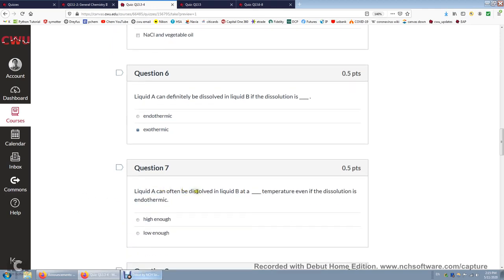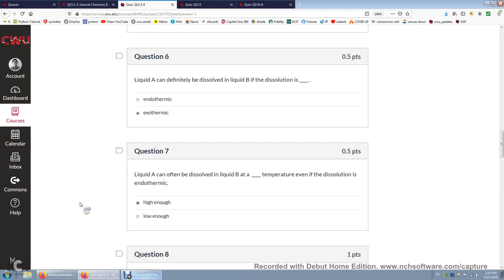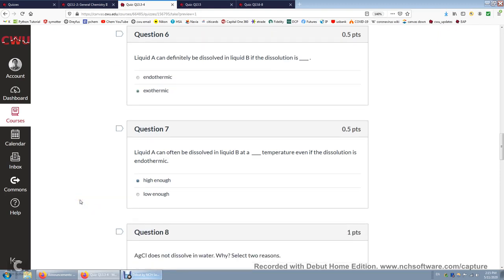Liquid A can often be dissolved in liquid B at a higher temperature, even if the dissolution is endothermic. So, high enough temperature. You can try this at home. When you wash dishes, if there's some oil on the dish, if you use hot water, it's easier to dissolve the oil than using cold water.